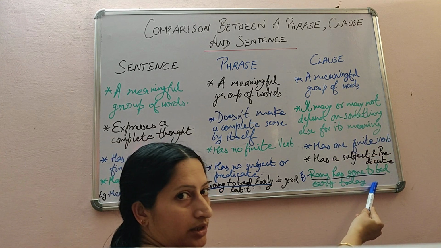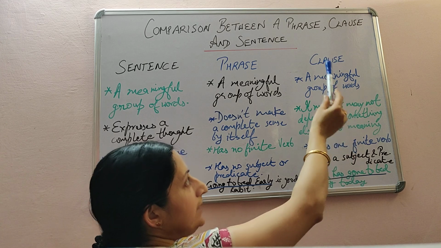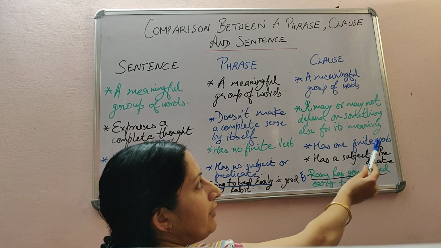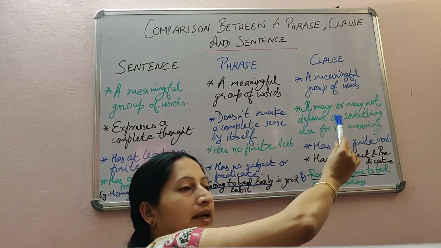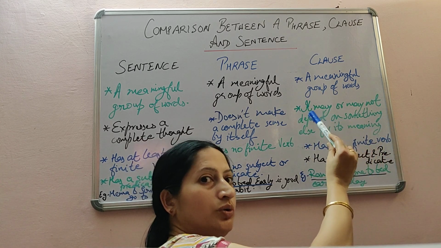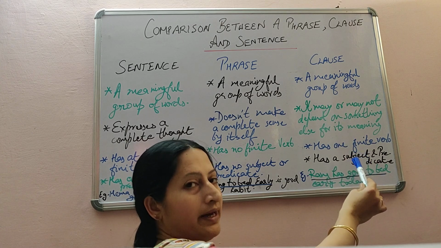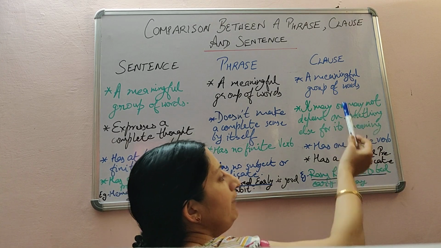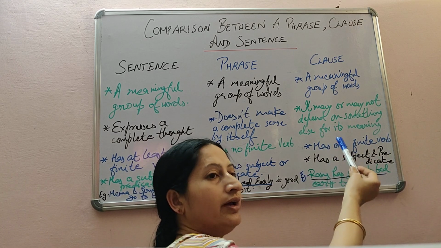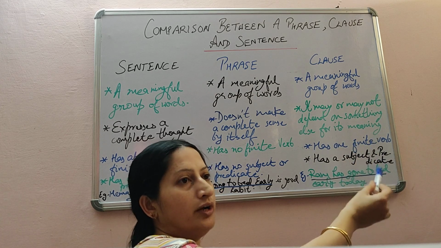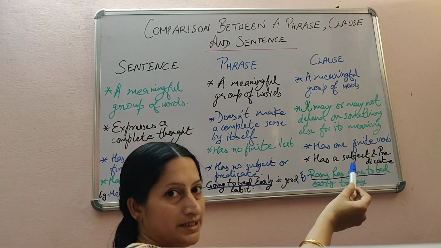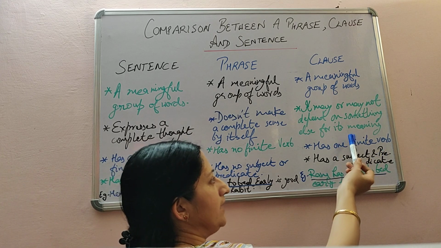What is a clause? A clause is a part of the sentence which has a meaning of its own. It has a subject and its predicate. It has a finite verb. It may or may not depend on another part of the sentence. If it does not depend on another part of the sentence, it means there are two clauses connected together by a conjunction in the sentence. If it is dependent on another part, then it may be a subordinate clause. We will learn this from the other video which I have already made about subordinate clause, then about coordinate clause and principal clause. You can go through that video and understand.